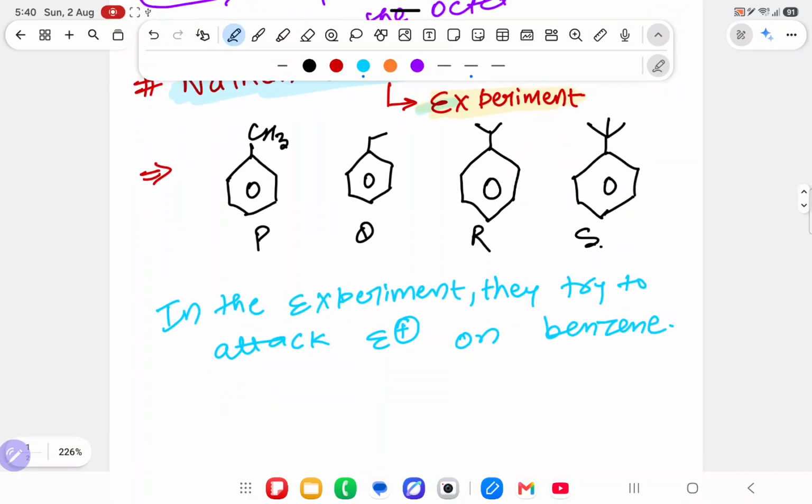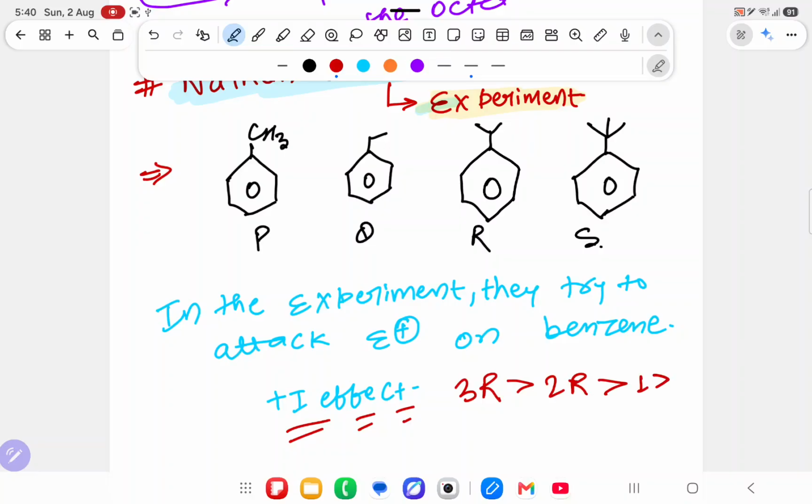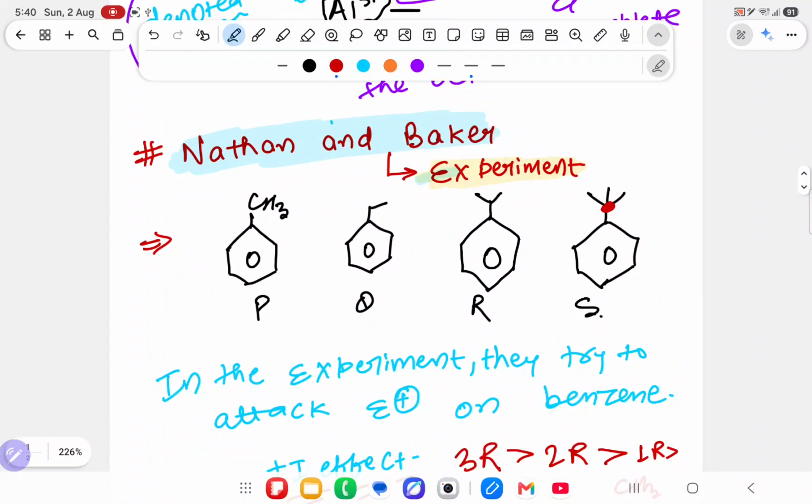What they thought was, we have just studied plus I effect, and according to plus I effect, a 3 degree alkyl has more inductive effect than a 2 degree alkyl, then 1 degree alkyl, then simple methyl. So they thought that over here we have a 3 degree alkyl, so it will show too much plus I. Over here, 2 degree, so it will show some other I effect.